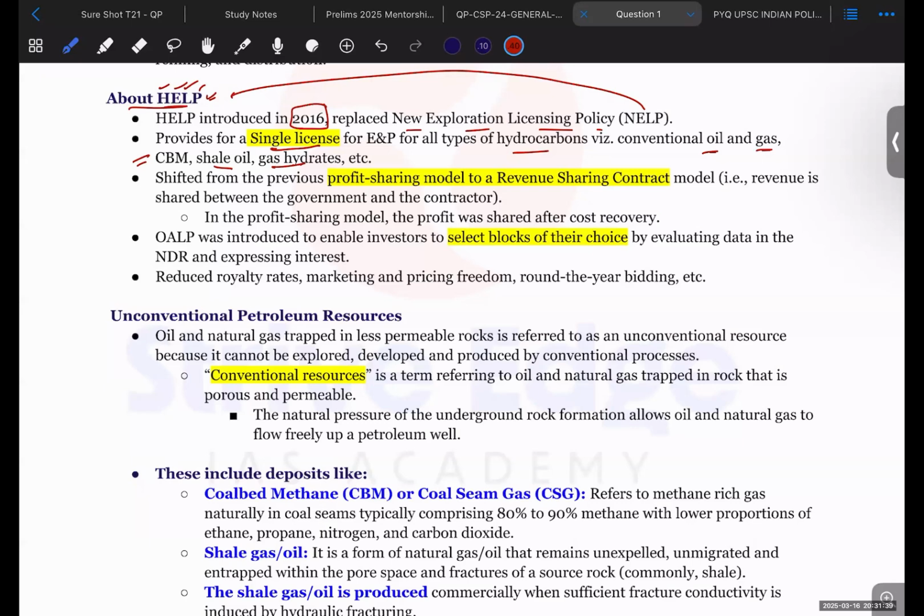It has shifted from the previous profit share model to a revenue sharing contract. So before, the profits were shared, now revenues are being shared. OALP has been introduced to enable investors to select blocks of their choice. So now those companies who are exploring and producing oil can select the block of their own choice.